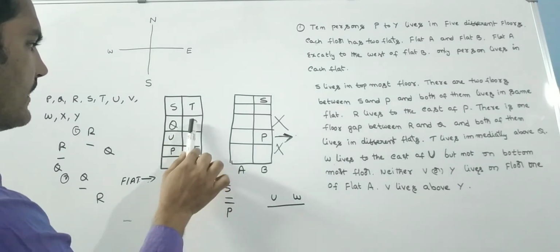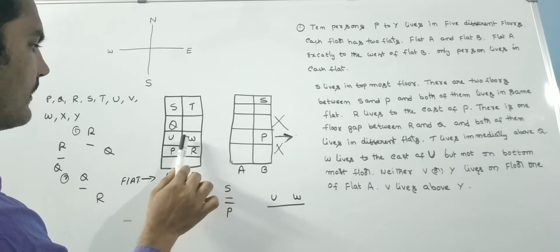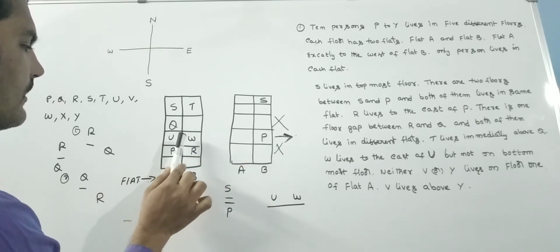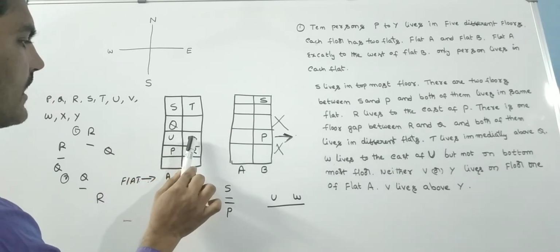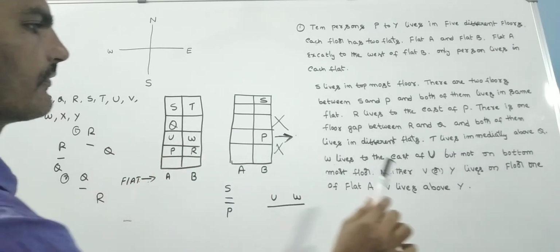Then either here or here. But he is telling that W is to the east of U, so I placed W here, U here.